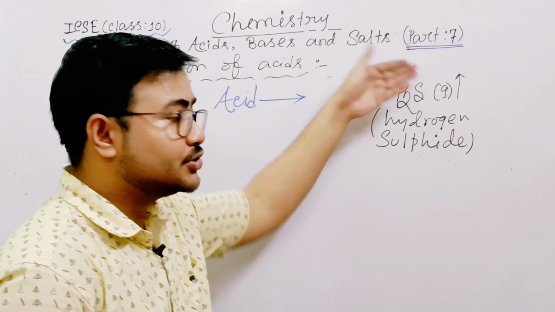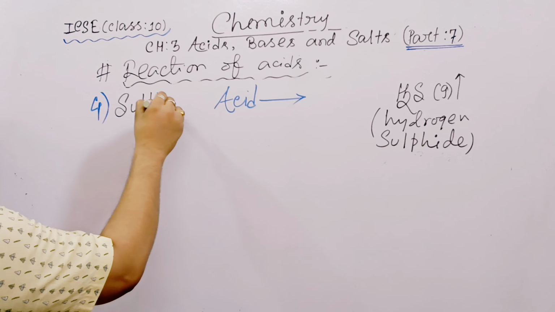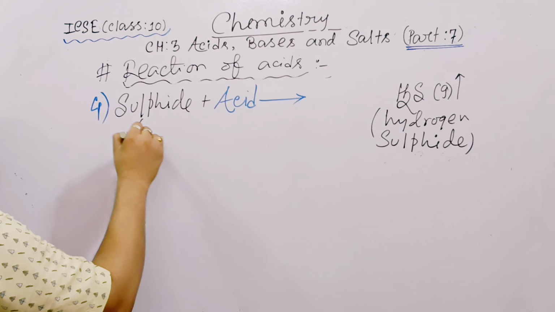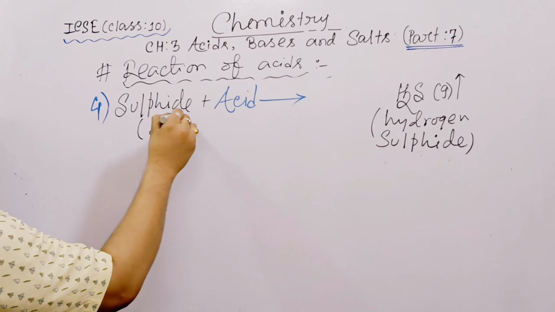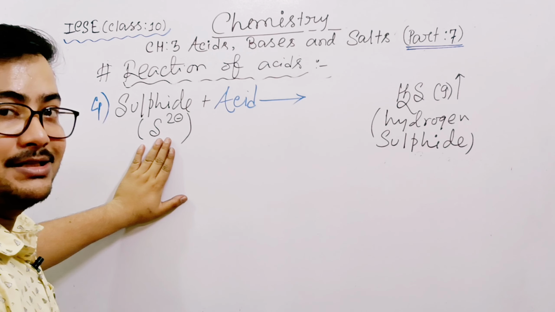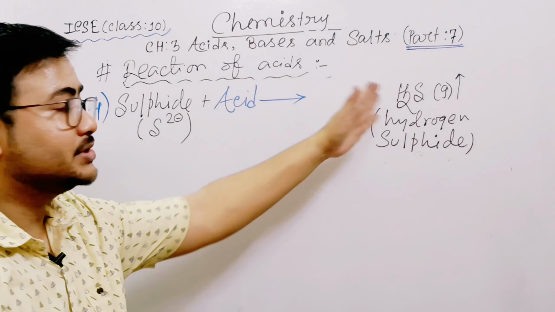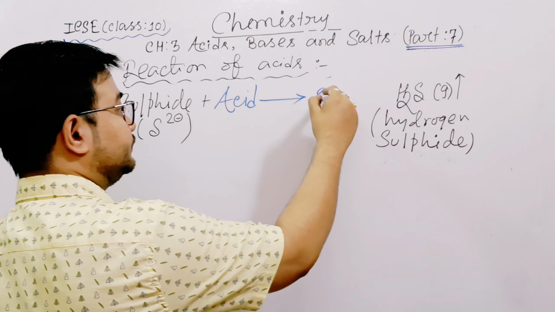So this gas will be produced when we have sulfide. Sulfide means S2 minus, it is called sulfide. So keep in your mind, any sulfide when reacted with acid will form hydrogen sulfide along with salt.